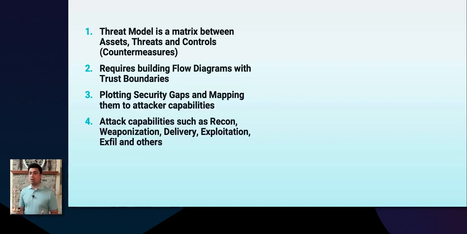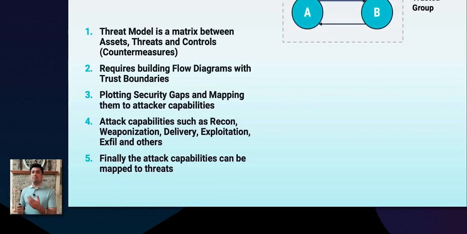If I were to quickly talk about trust boundaries, a trust boundary, you can see on the right side, is basically a context which allows free flow of communication between the entities that are part of the trust boundary. So in this case, you can see a subnet, which is a trust boundary containing two assets, A and B. They can communicate with each other. That is a trust boundary. Now, trust boundaries can be formed based on network, identity, access, or privilege.